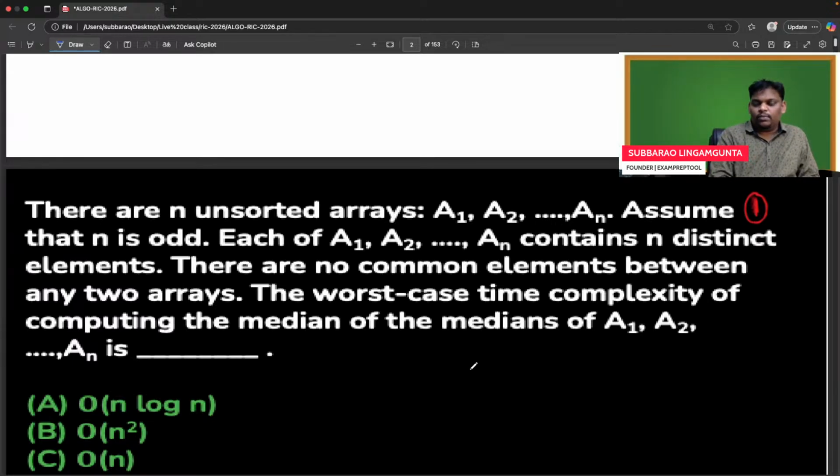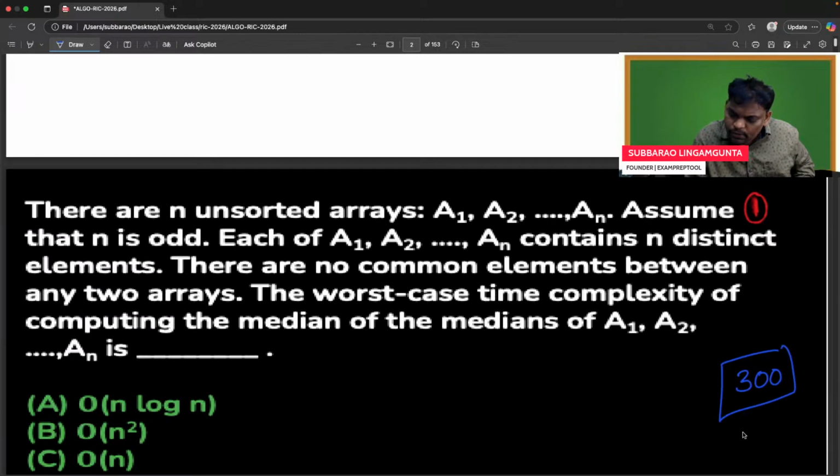It is the first problem for GATE 2026, Algorithm RIC. We are going to cover 300 tough problems. Yeah, can you try this one?